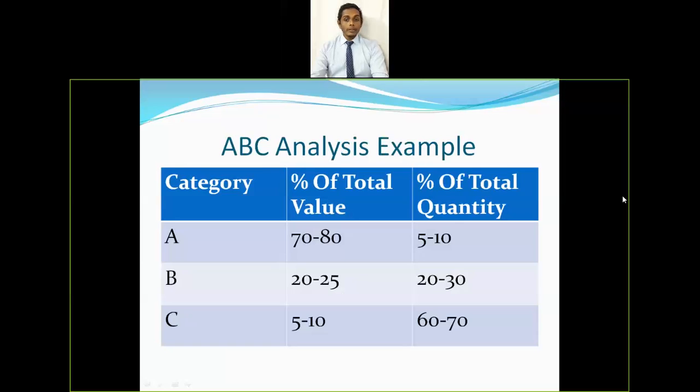Okay, so you can see in this table, category A, B, and C. As per the ABC analysis, the company will categorize the products as per their prices and value. The higher value products are categorized as A, the medium priced products are categorized as B, and the least important products are categorized as C. They are also determined on the basis of value and quantity. Now let's see a video to understand the ABC analysis better.